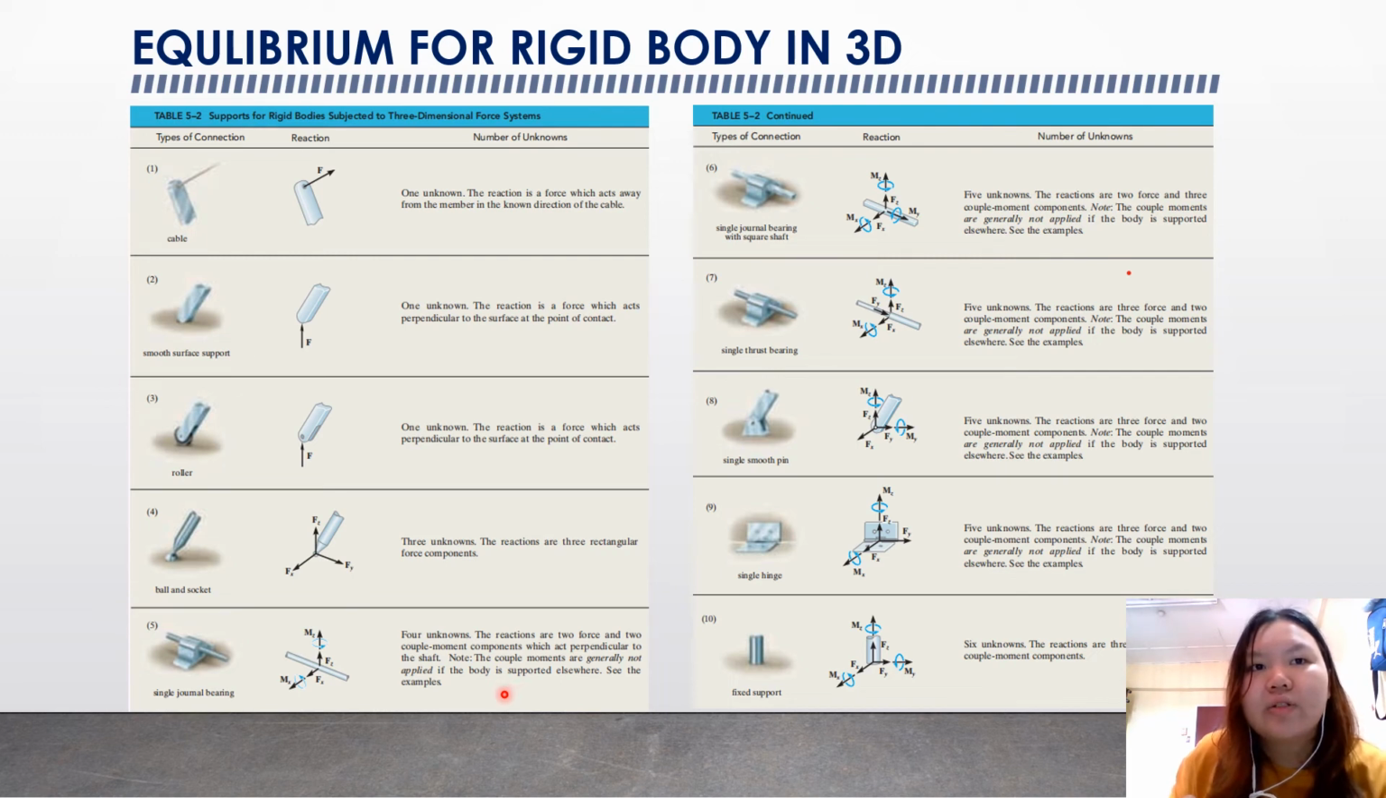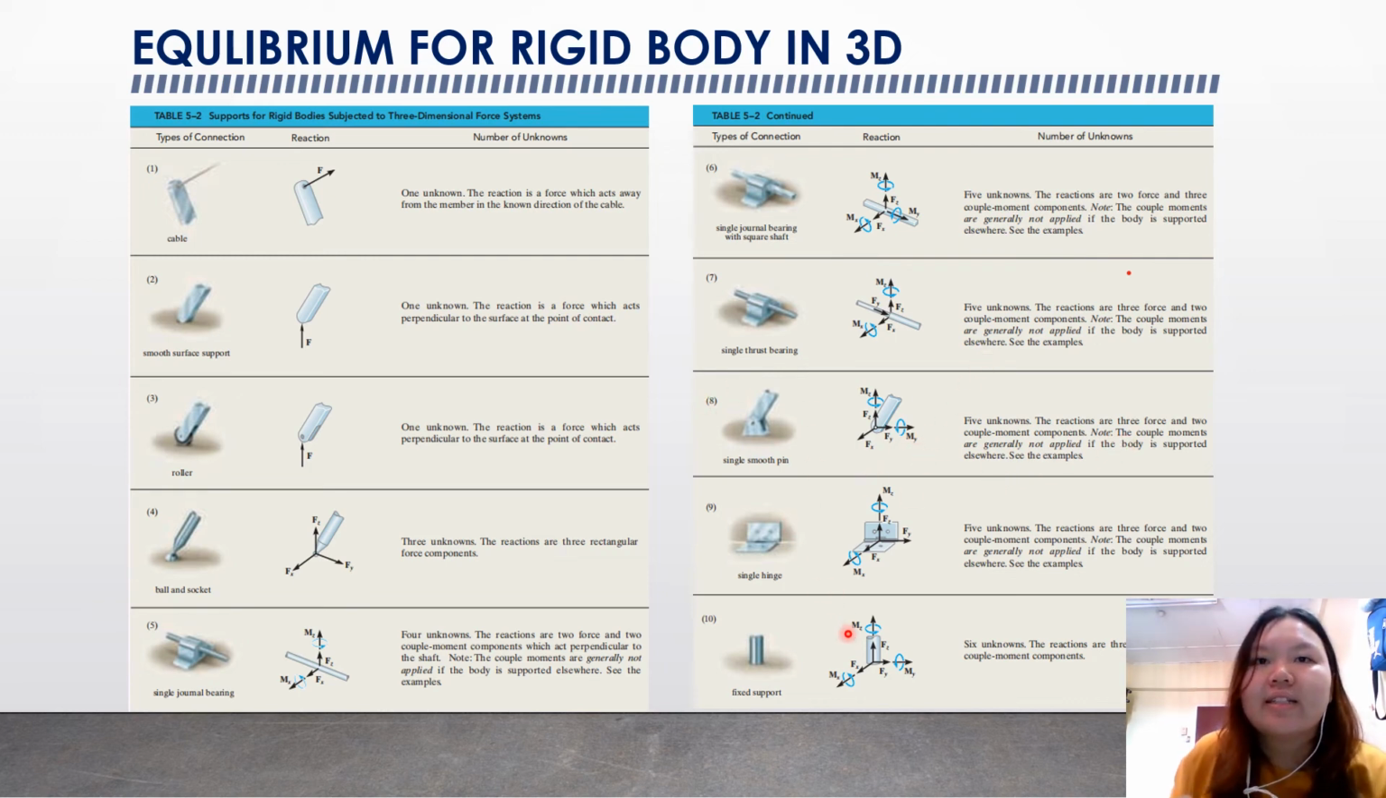perpendicular to the shaft. So we can refer to the free body diagram. And then number 6 is the single journal bearing with square shaft, with 5 unknowns. The reactions are 2 force and 3 couple moment components. Okay, this is the free body diagram. Number 7 is the single thrust bearing with 5 unknowns also. The reactions are 3 force and 2 couple moment components. And number 8 is the single smooth pin with 5 unknowns. The reactions are 3 force and 2 couple moment components.